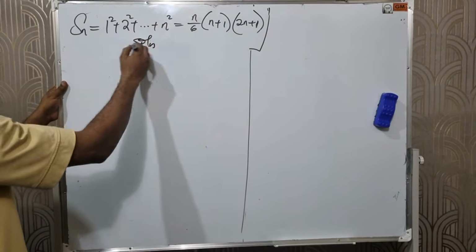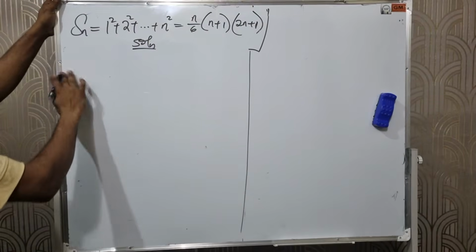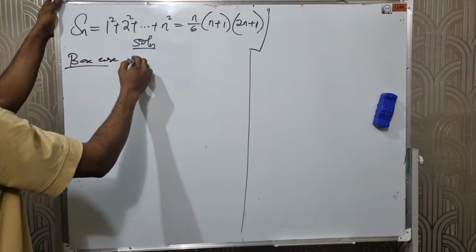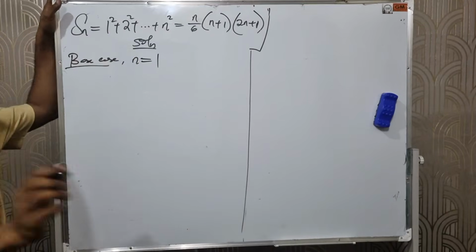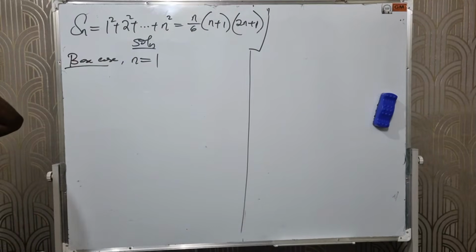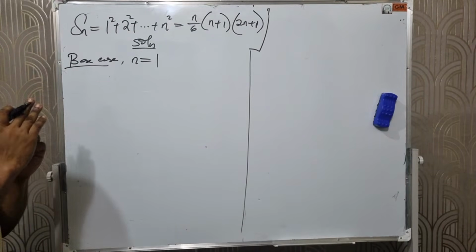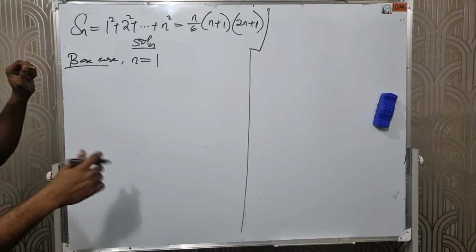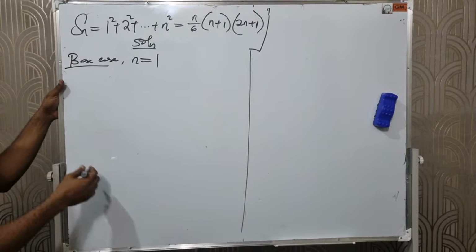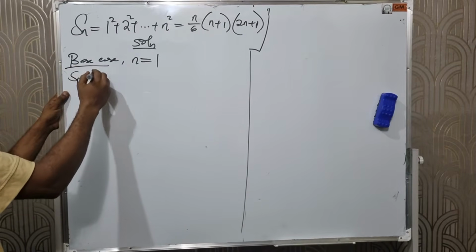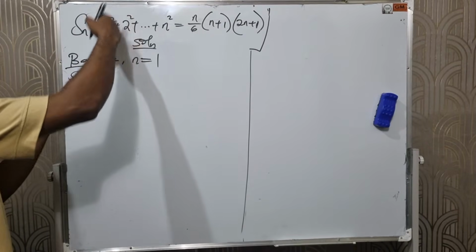Solution to this. Now we have gotten the basic knowledge. The first step is called the base case. In the base case, I will just test for n equals 1, then we'll move on to the inductive step. If you can test for n equals 1 alone, it is okay for the base case. You must not test for 2, 3, and 4. So for n equals 1, S1 equals 1 squared, which is 1.